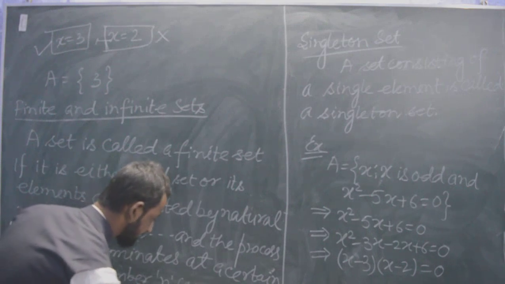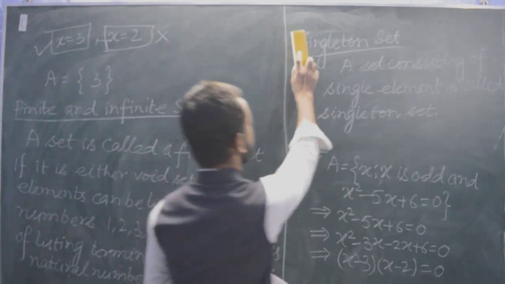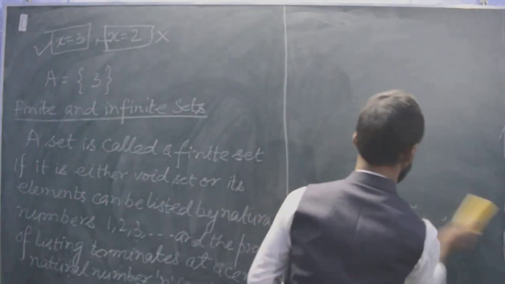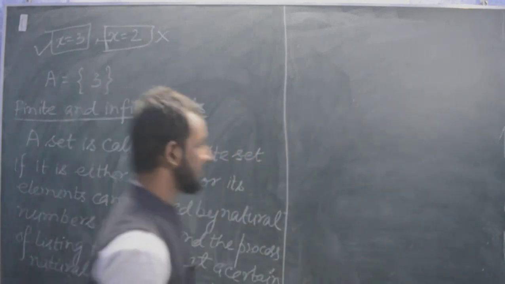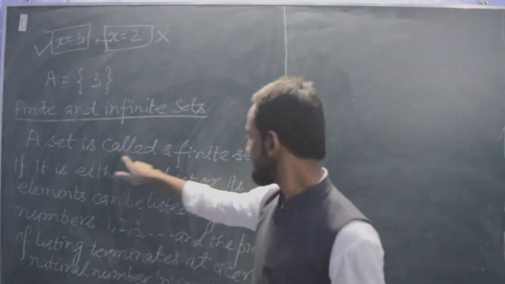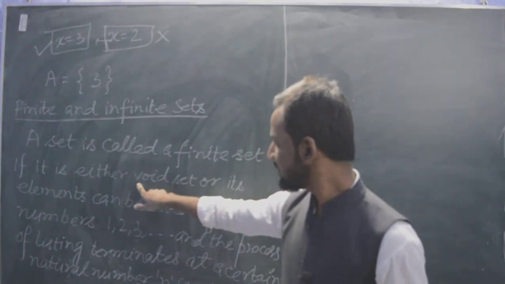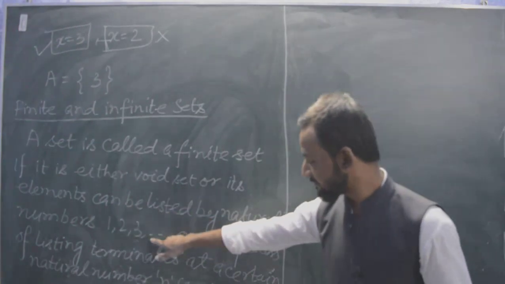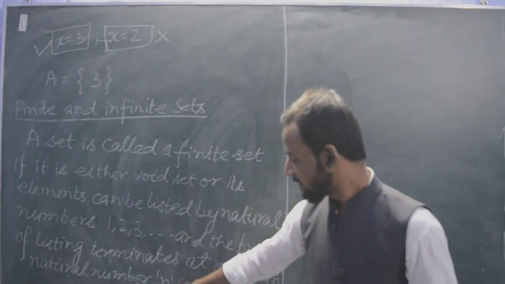Okay, I will rub that part. So I will give you an example here. What is the definition saying here? A set is finite if it is either void set or it consists of elements from natural numbers and it is terminating at some certain number n.